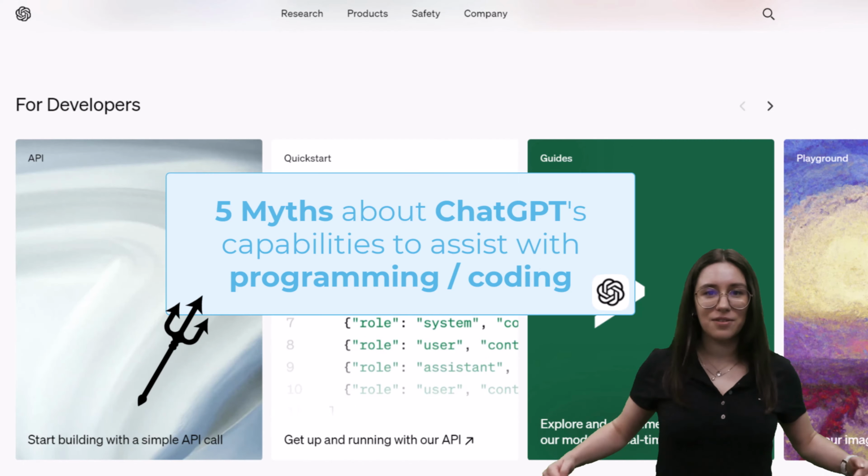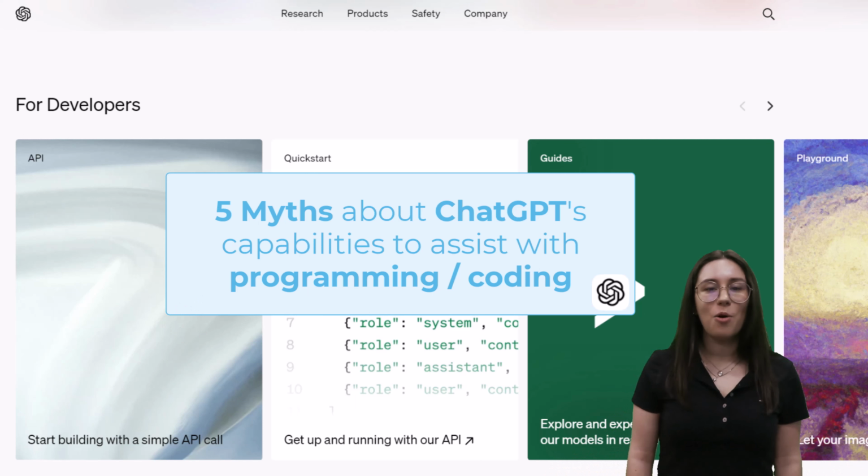With these myths demystified, you're ready to continue your journey co-piloted by ChatGPT.